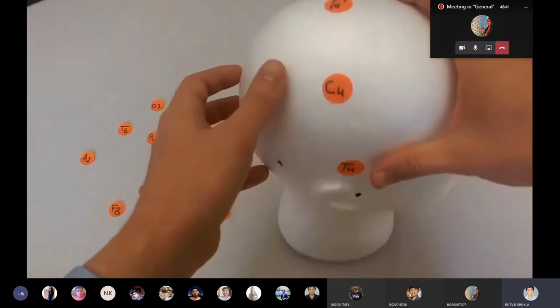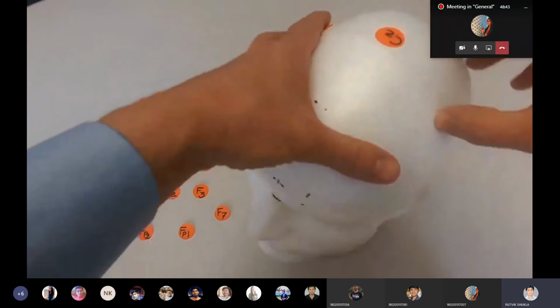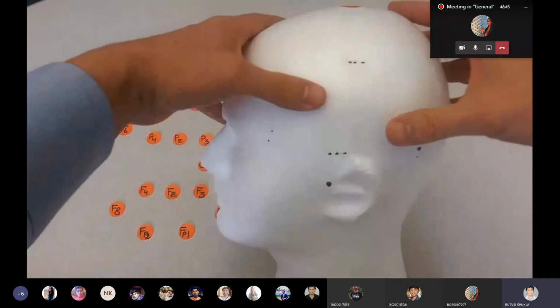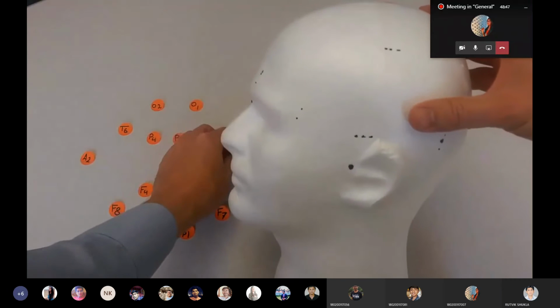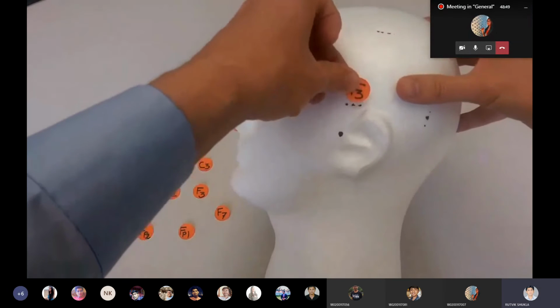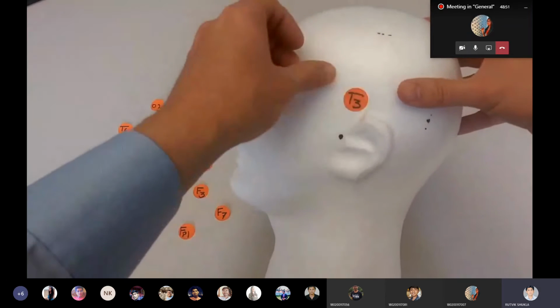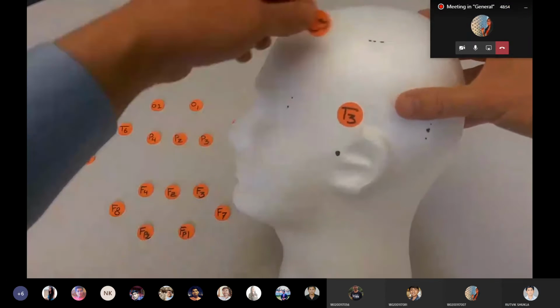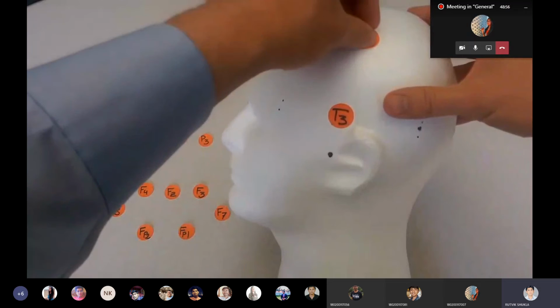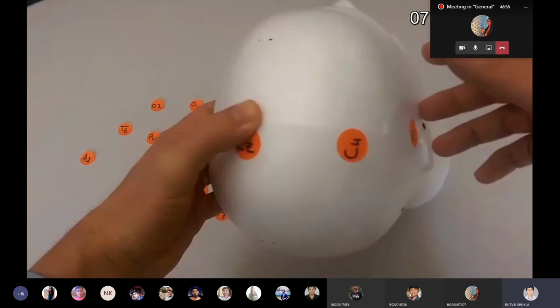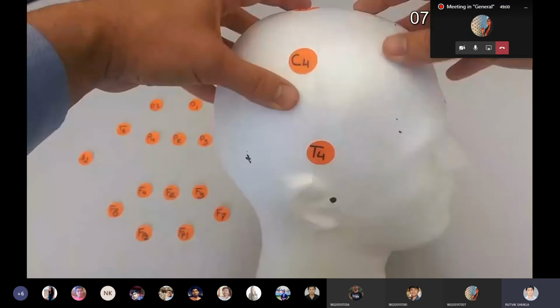This is C4. At the 20 percent measurements, they have marked it, and then they put the electrode. This is T3 on the left side. Here it is C3. Temporal, and that one is central. So a line is formed.